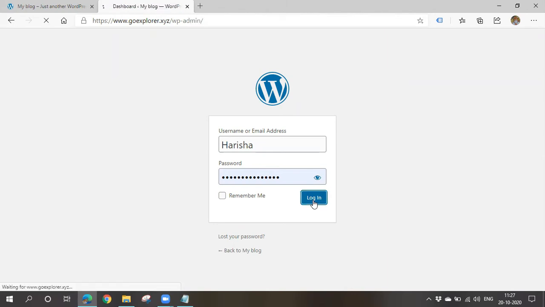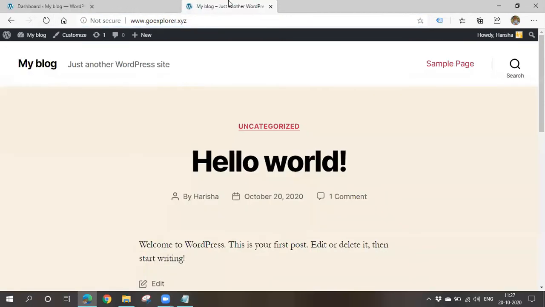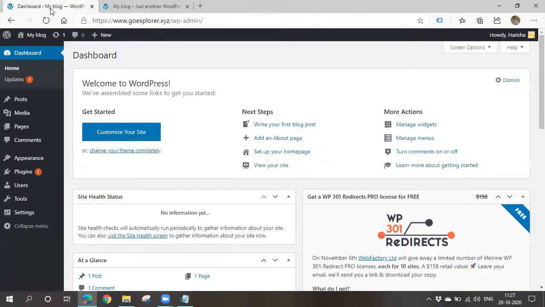So once you log in, you will be navigated to the WordPress dashboard. This is how it looks. Initially, your website will look like this because you haven't started designing anything. So now let's go for minimal things.